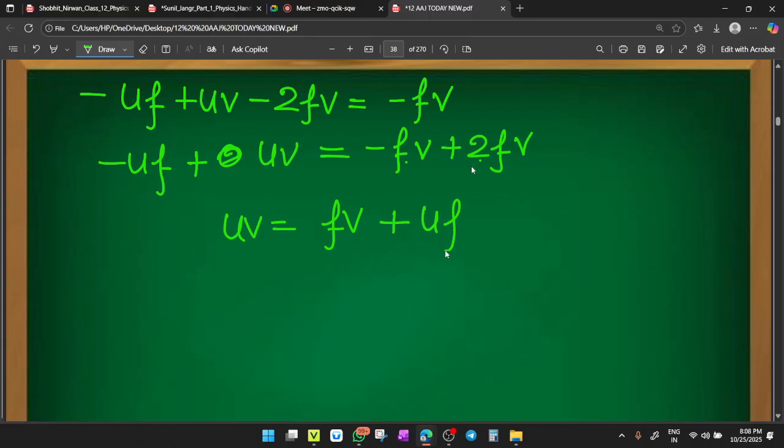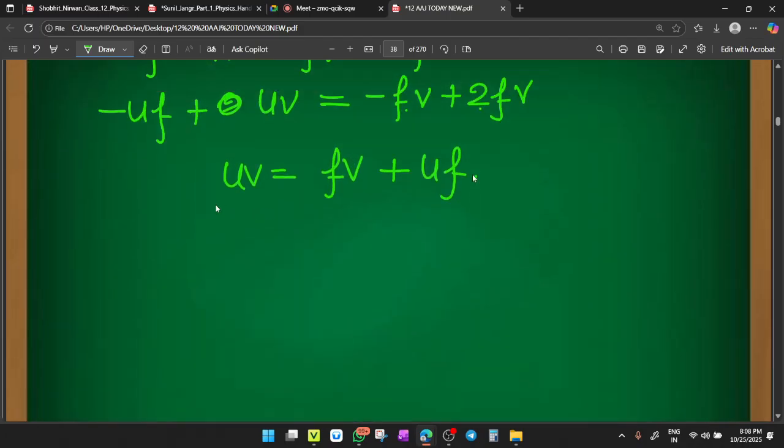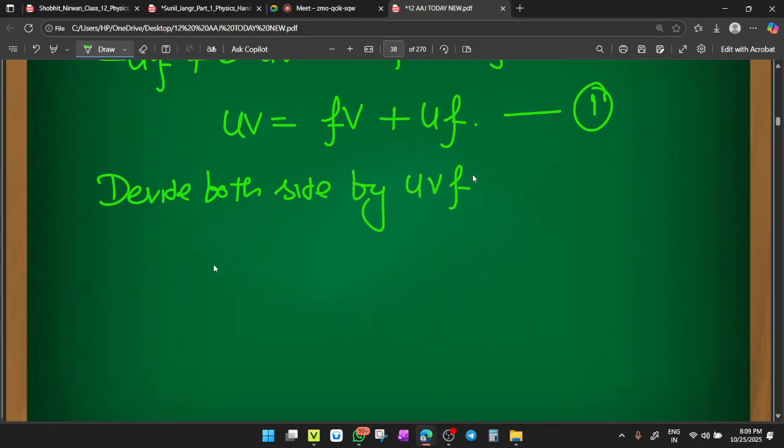Got it? Now divide it both sides by UVf. Take it as equation number 1 and divide both sides by UVf. Clear?